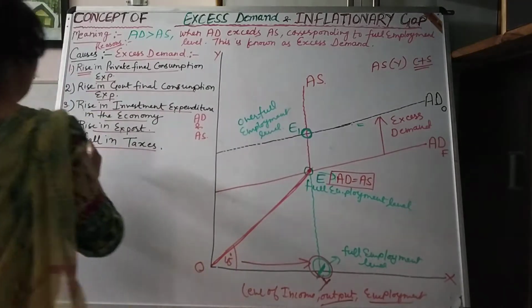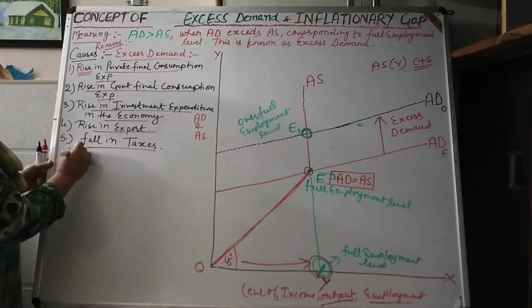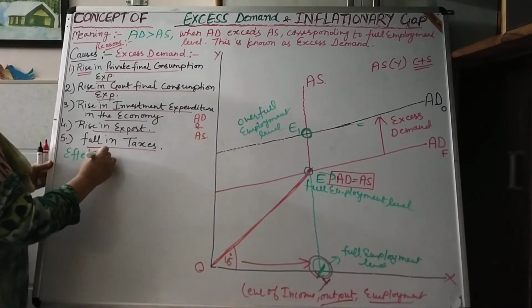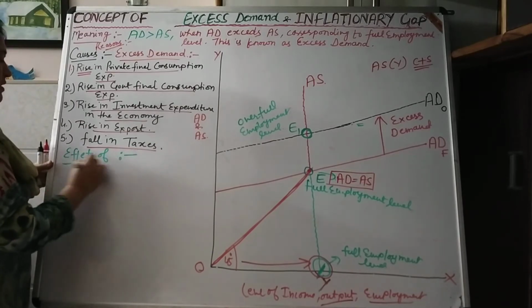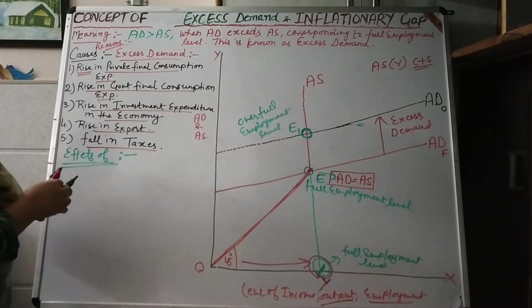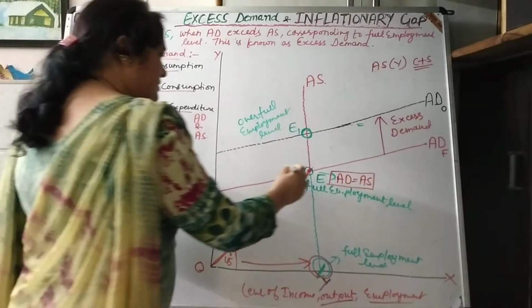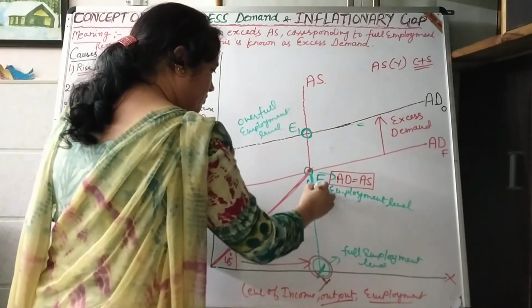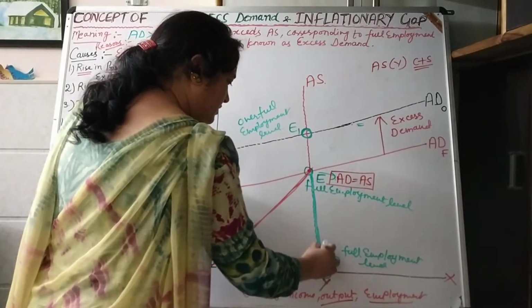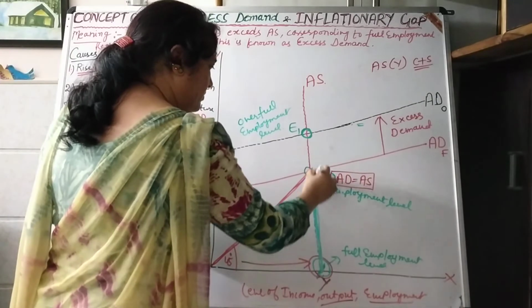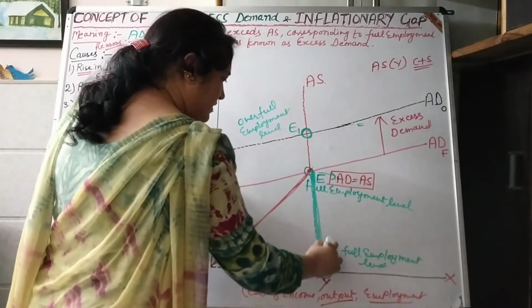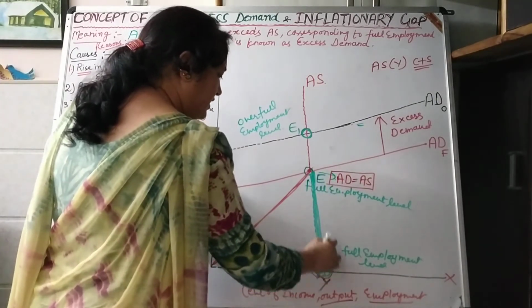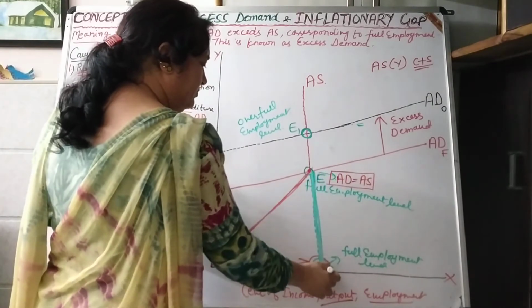So in this way we can write which will be the effects of excess demand or inflationary gap in the economy. First of all, let us see which will be the inflationary gap. This is the full employment level in the economy, EY.